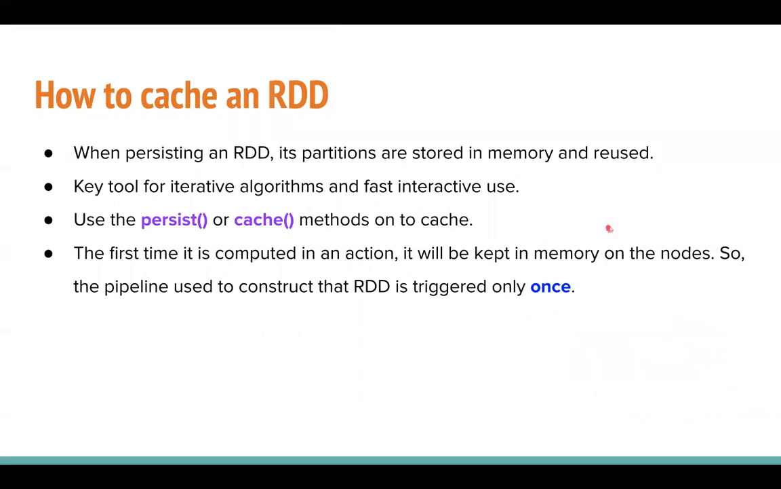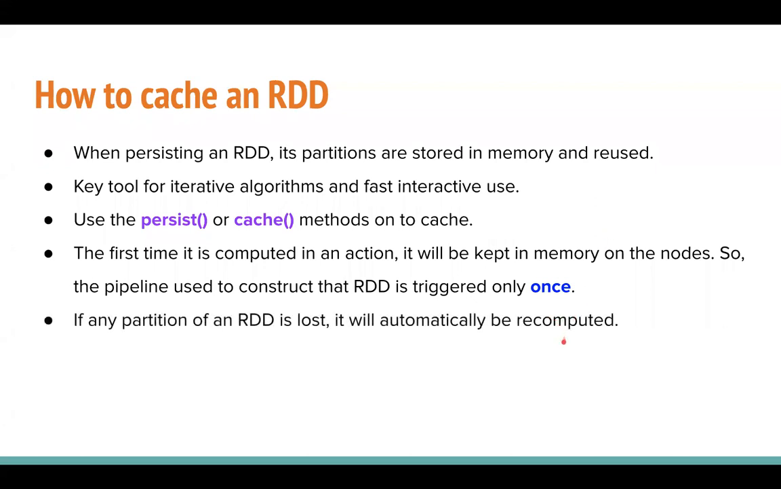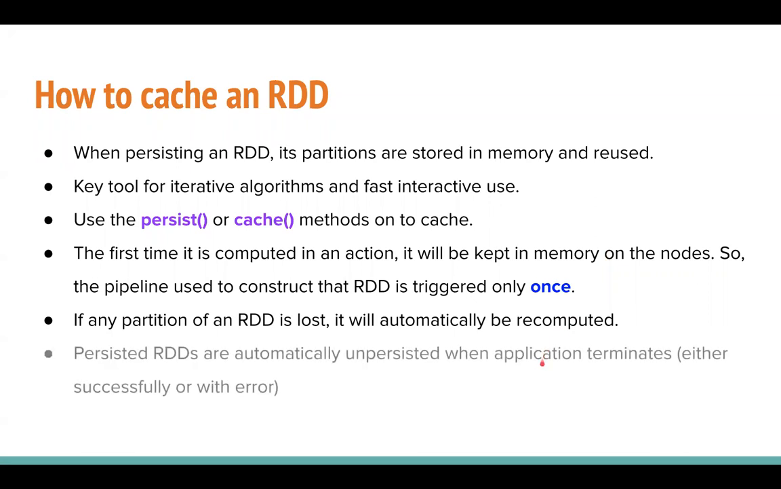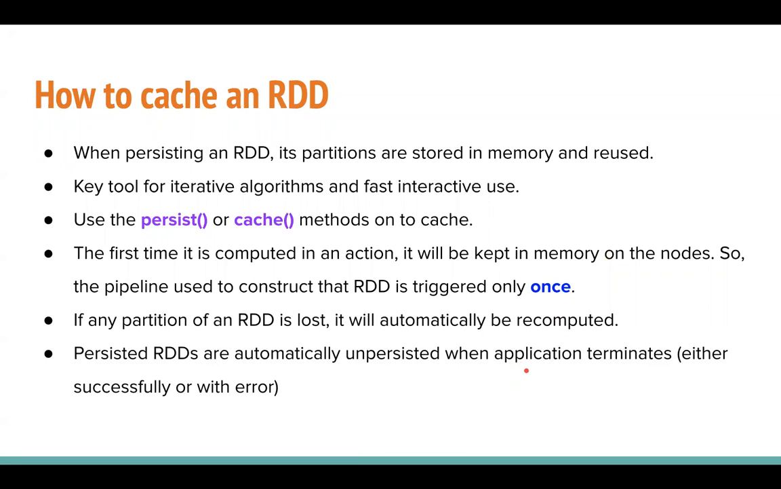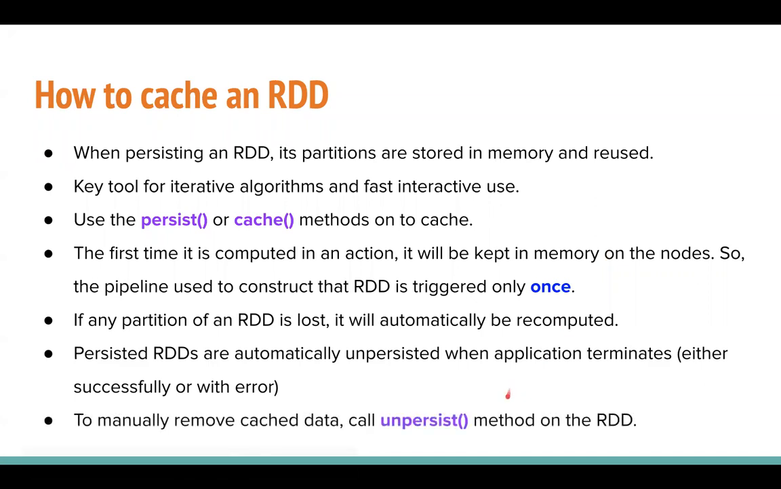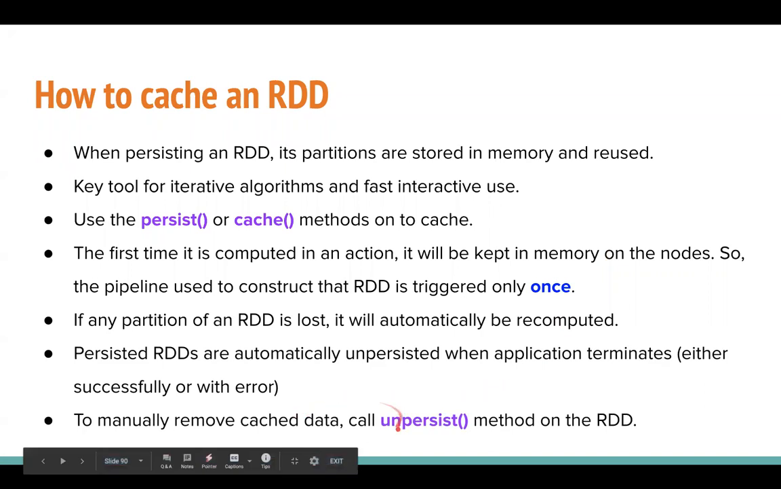If any partition of the RDD is lost, it will be recomputed whenever any action needs it. When the application finishes, either successfully or with error, or when the user calls the unpersist method, the cached RDD is removed from the cache. To manually unpersist, you can call the unpersist method, as we talked about now.